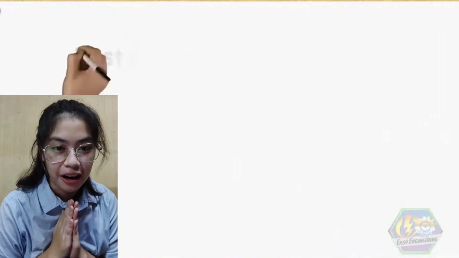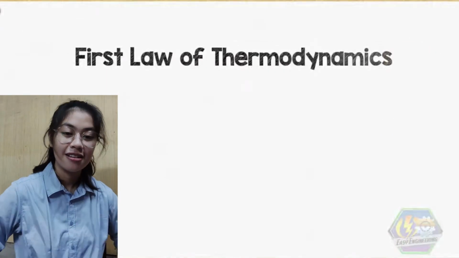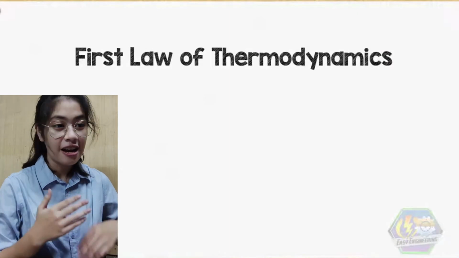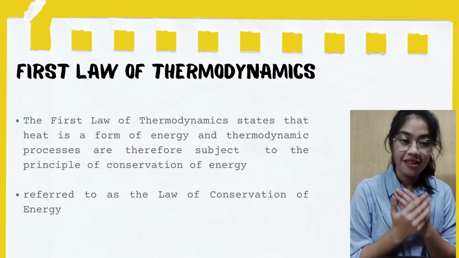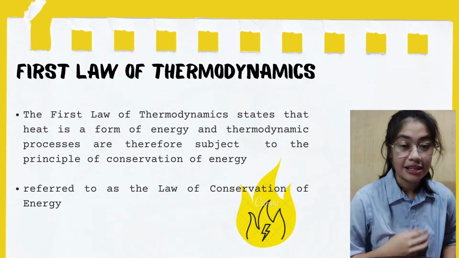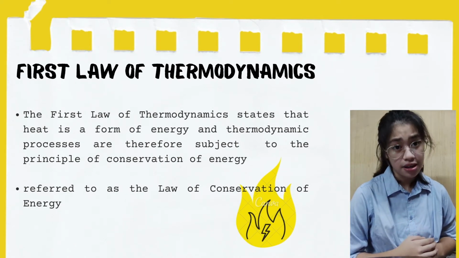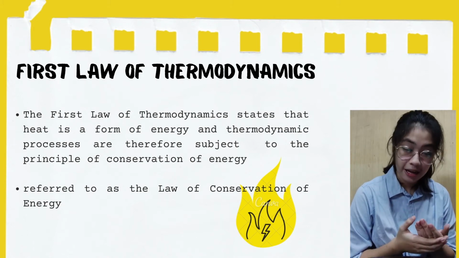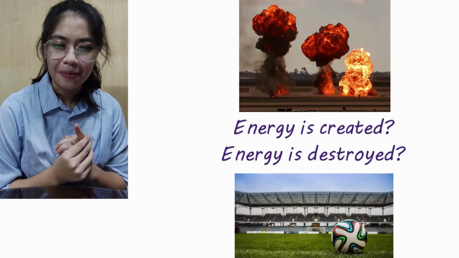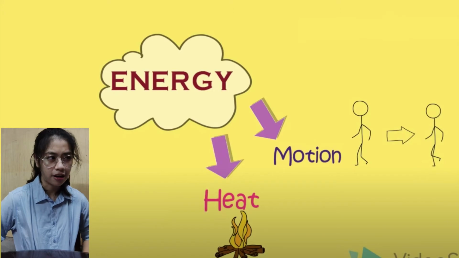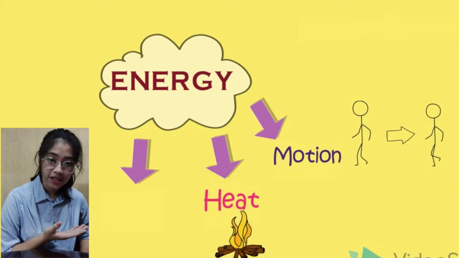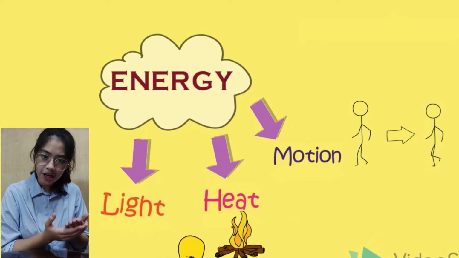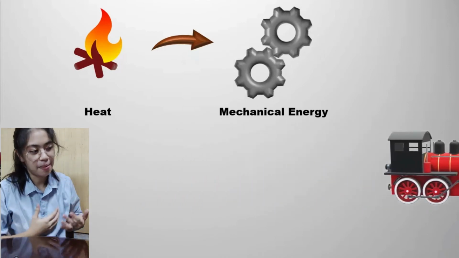So I'll be telling you more about the laws of thermodynamics. Did you know that the first law of thermodynamics is also referred to as the law of conservation of energy? That is because heat is a form of energy, and as a result, the principle of energy conservation applies to thermodynamic processes, meaning energy cannot be created nor destroyed. However, it can be transferred from one location to another and can be converted to and from other forms of energy.